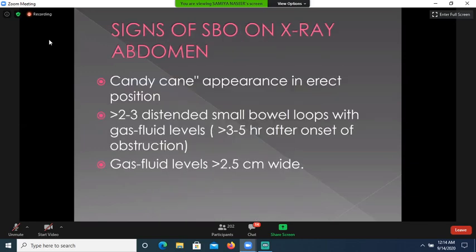Now coming to the signs of small bowel obstruction on X-ray abdomen. Three major signs is the candy cane appearance is seen in the erect posture, and the more than 2 to 3 distended small bowel loops. So show more than 3 to 5 more gas fluid levels after 3 to 5 hours of the onset of obstruction, and gas fluid levels more than 2.5 centimeter wide.